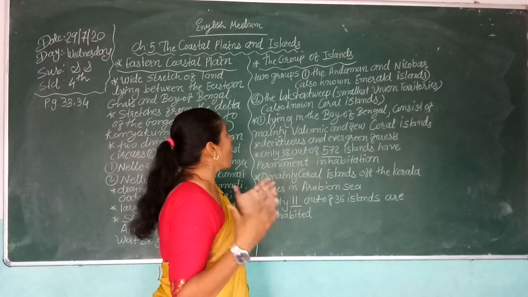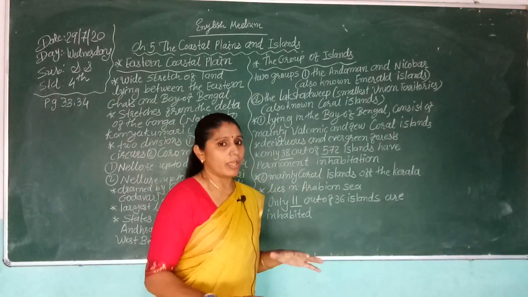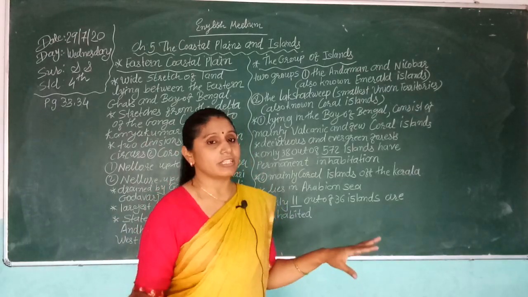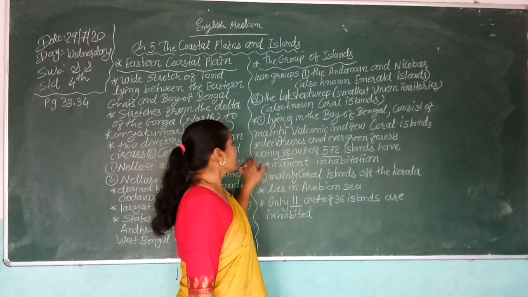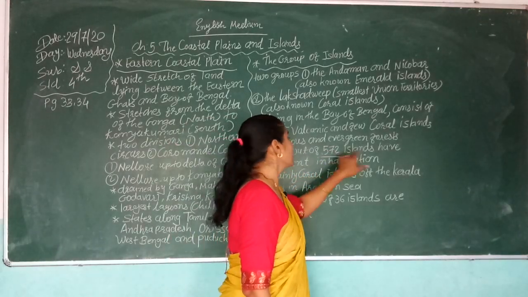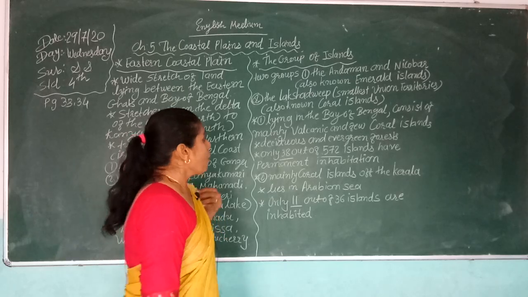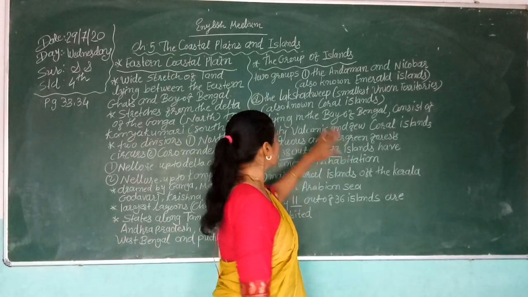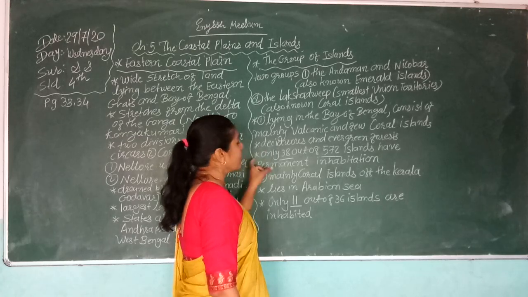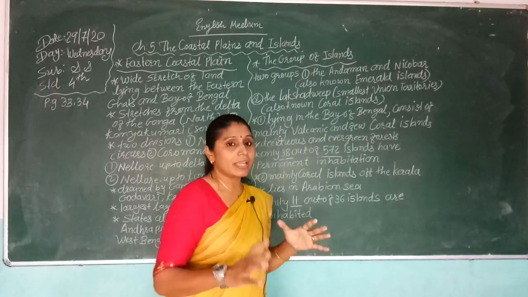There are deciduous and evergreen forests there. There are a total of 572 islands in this group, but only 38 out of 572 islands have permanent inhabitants.